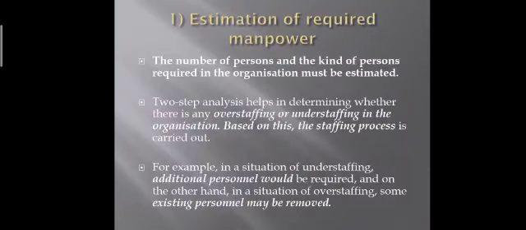So the first step is estimation of required manpower. What is the meaning of it? The number of persons and kind of persons required in the organization must be estimated. Suppose within the organization everything is done, now we want staff, otherwise we want employees for the organization. So what is the first step for that? You should estimate how many employees are required for the organization.